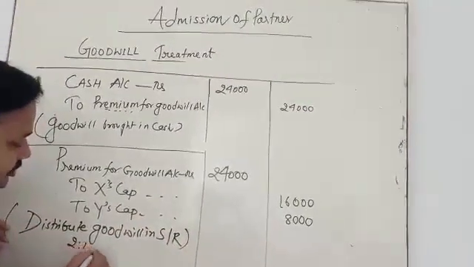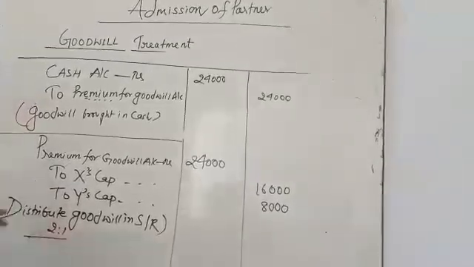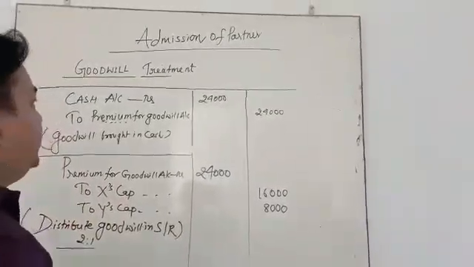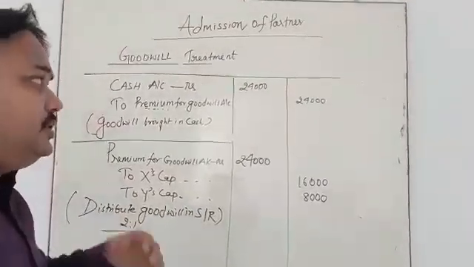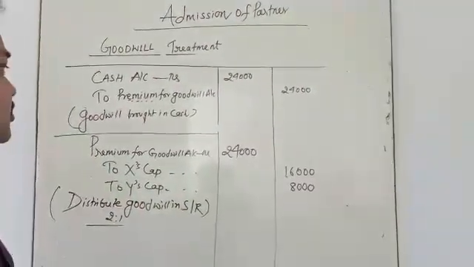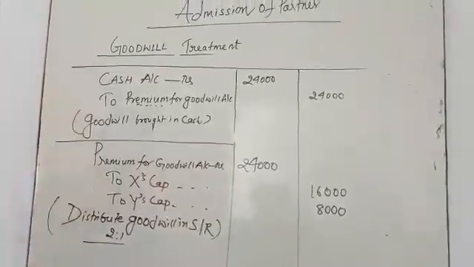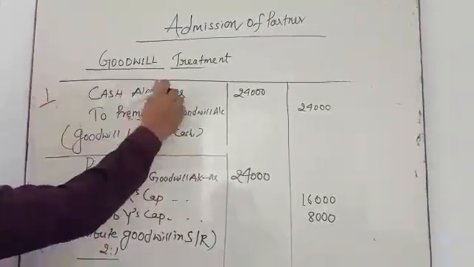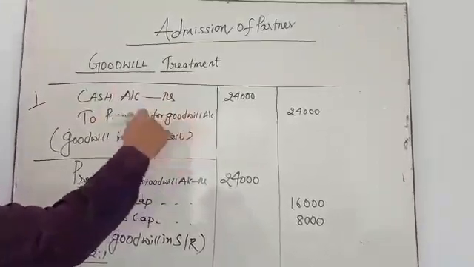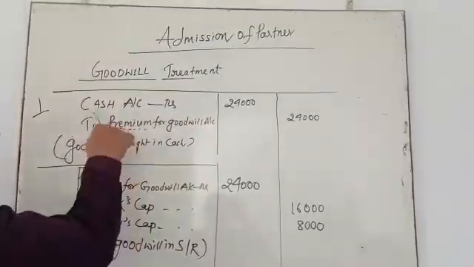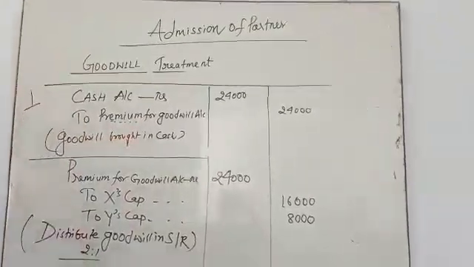Okay, my dear student, it is a simple journal entry where you have to understand the goodwill treatment. Today we have studied when goodwill is brought in cash. The first entry is cash account debit to premium for goodwill. Why do we write premium? Because this goodwill amount is brought in the form of cash.